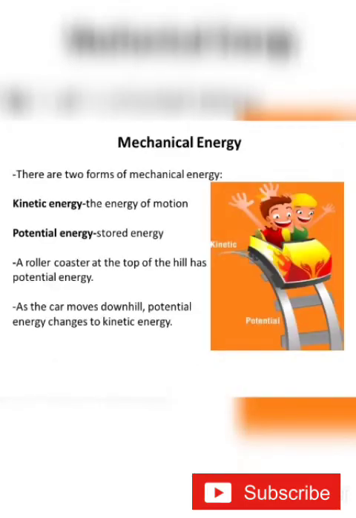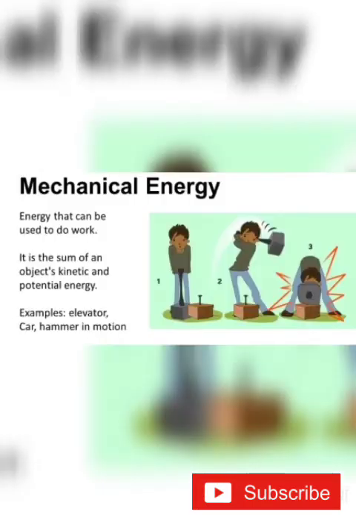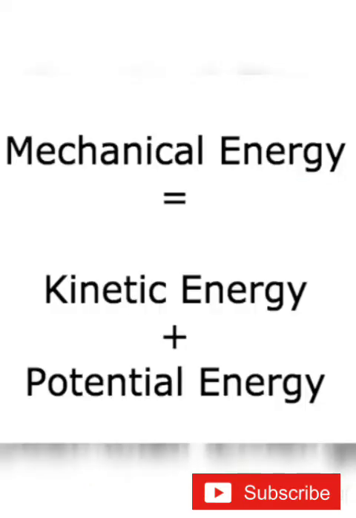First, mechanical energy. Energy possessed by an object due to its position is called mechanical energy. This mechanical energy can be classified into two. First one, kinetic energy. Second one, potential energy.